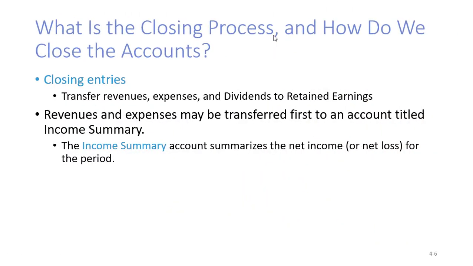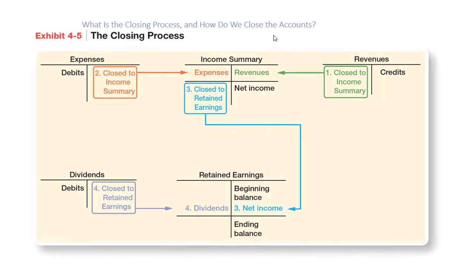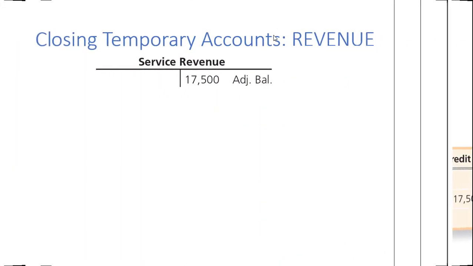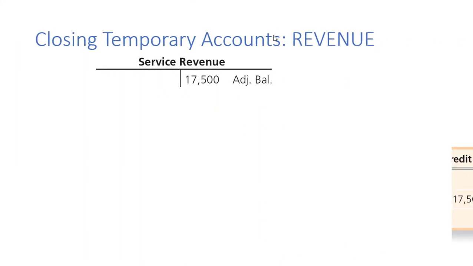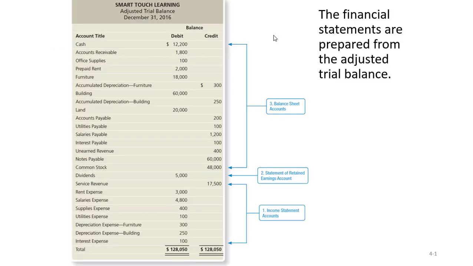All right? So let's take a look here. I'm buzzing through these quickly, but that's just because you can pause the slide and these are in your book. I just want to show you how the process works. So let's go back and take a look at this adjusted trial balance. Looking at this trial balance, we know that we are not going to get rid of anything that's on the balance sheet. We do know that we're going to have to get rid of our revenue, all of these expenses, and these dividends.